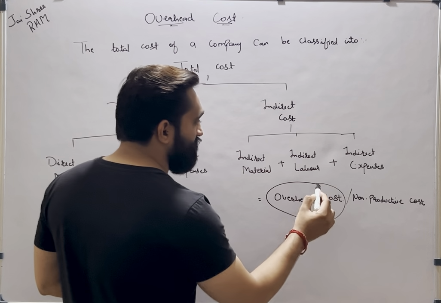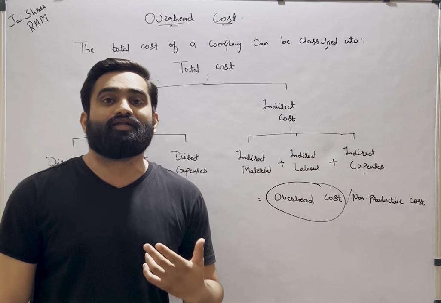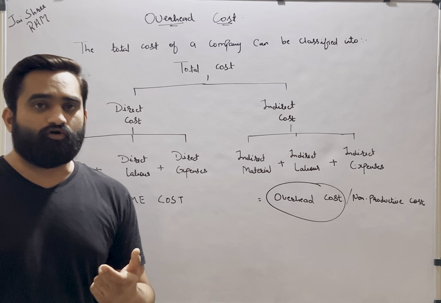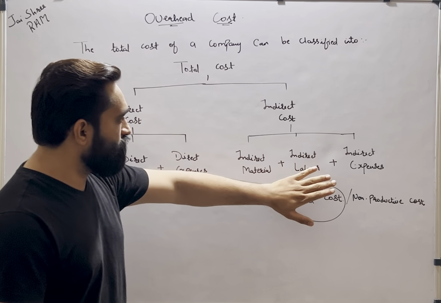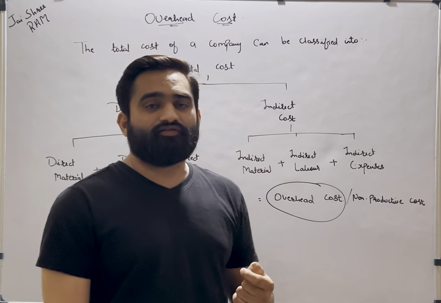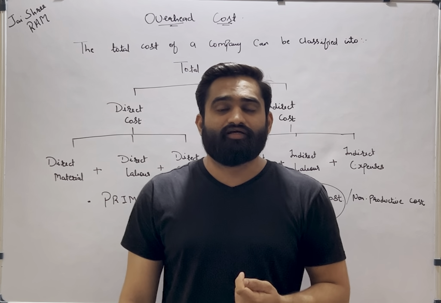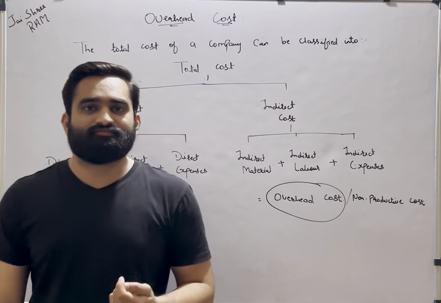Or we can also call it non-productive cost. Why non-productive cost? Because they are not related to the production, right? So generally this is the classification of the total cost. Now what we are going to understand is we'll focus more upon this part of the total cost, that is the overhead cost. Let's understand the overheads and the detailed classification of the various overheads expenses which are incurred by the company for the production.